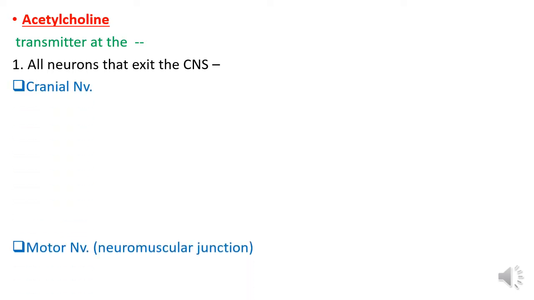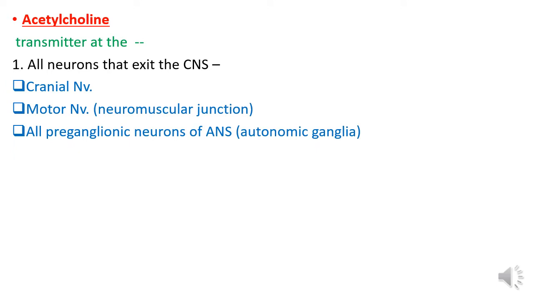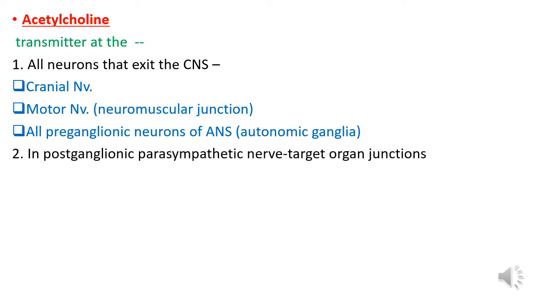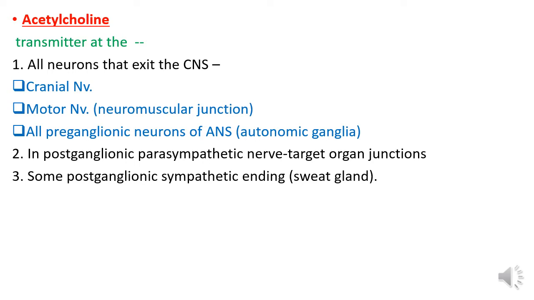Acetylcholine. Acetylcholine is a neurotransmitter and it is present at all neurons that exit the CNS, that is the cranial nerve, motor nerve, that is neuromuscular junction, at the preganglionic neuron of autonomic nervous system, that is autonomic ganglia, in postganglionic parasympathetic nerve target organ junction, some postganglionic sympathetic ending, that is sweat gland, and it is also called the sympathetic cholinergic nervous system.